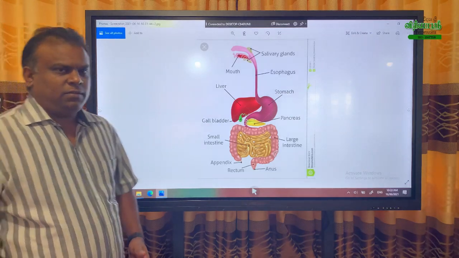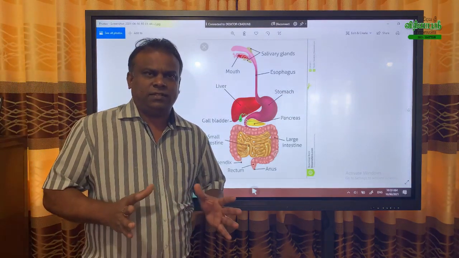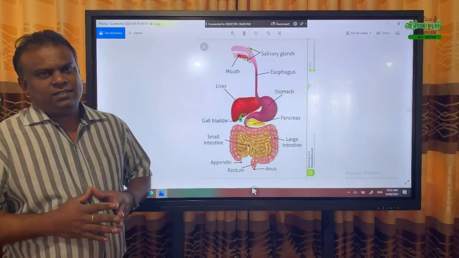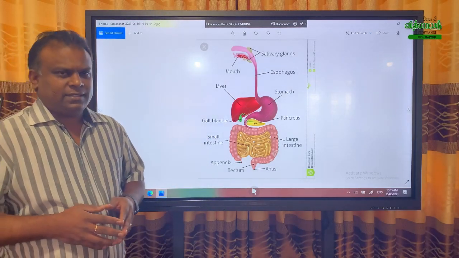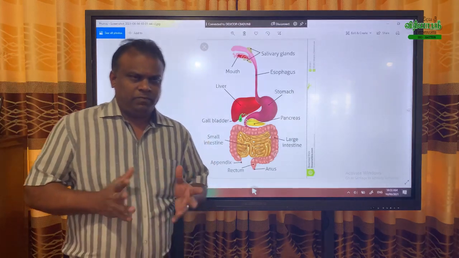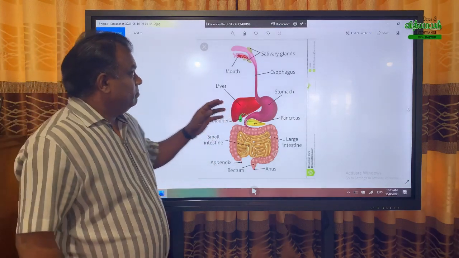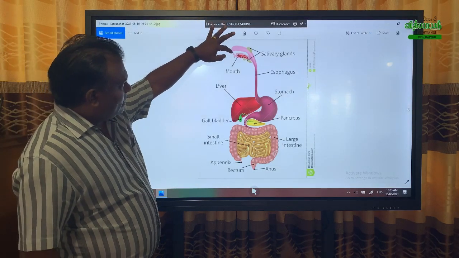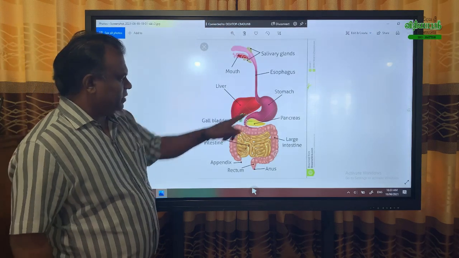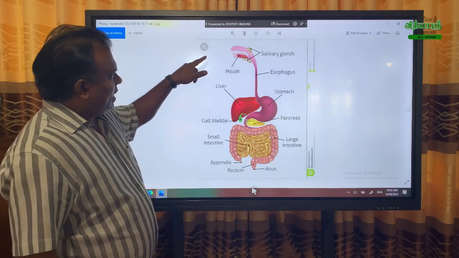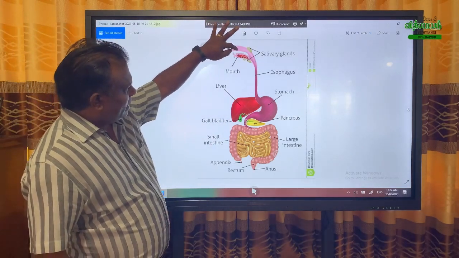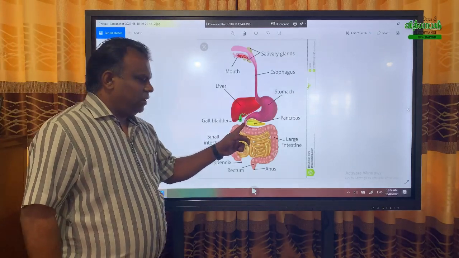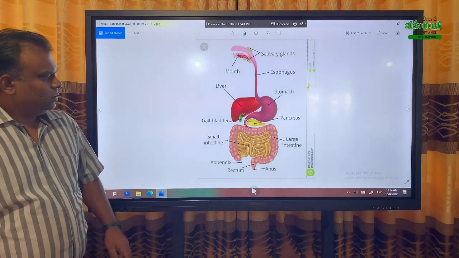Now, we have two types of digestion. One is mechanical digestion and the other is chemical digestion. Mechanical digestion occurs in the buccal cavity and stomach. Chemical digestion occurs in the buccal cavity, stomach, and small intestine. Okay.